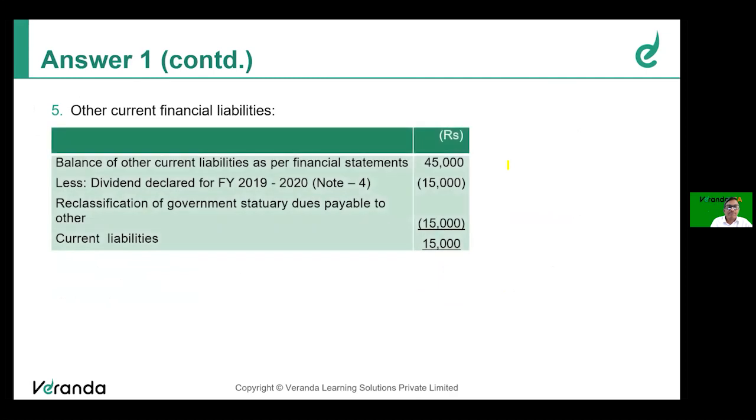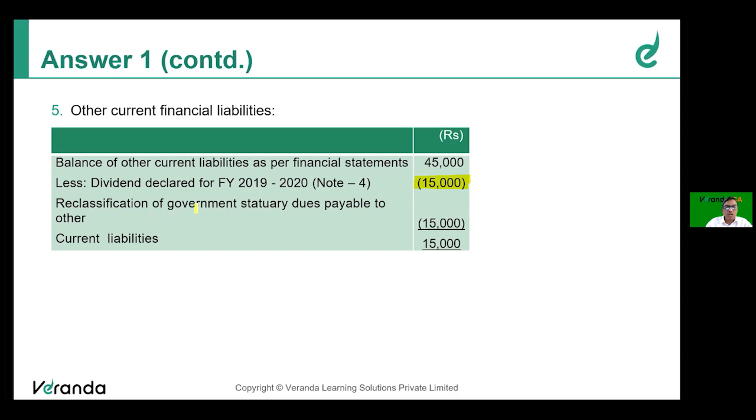Then note 5. How did we get this current liabilities 15,000? See, according to the question, the balance of other current liabilities is 45,000, but that includes what? Number 1, dividend declared. We have not recognized a dividend declared as a deduction from retained earnings. We are only going to disclose it, is it not? So therefore, you have to eliminate that. It is not deducted from reserve surplus. It should not form part of the other current liabilities also.